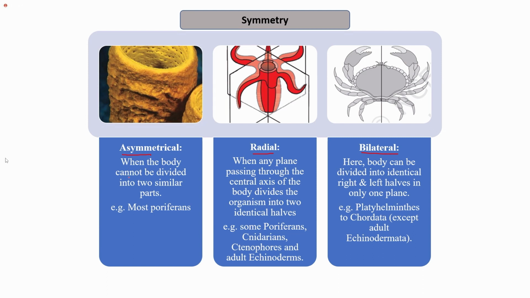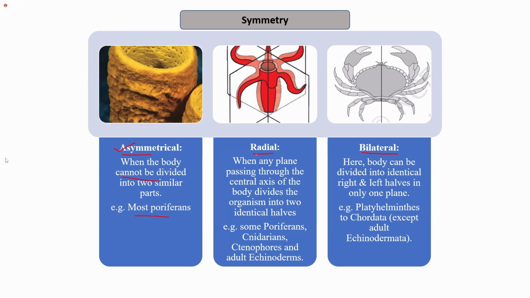So when the body cannot be divided into two similar parts, the organism is said to be asymmetrical. There are certain organisms that cannot be divided into two equal parts, no matter what axis we use to divide the organism into two similar parts. Such organisms are known as asymmetrical in nature. That is, they do not have two similar parts irrespective of whatever axis we are using. For example, most of the poriferans, basically sponges. So most of the sponges are asymmetrical in nature.